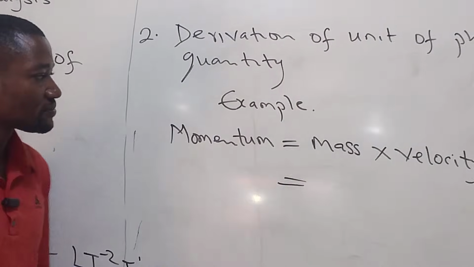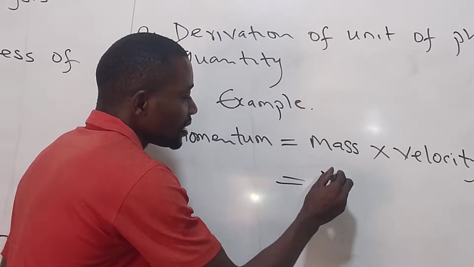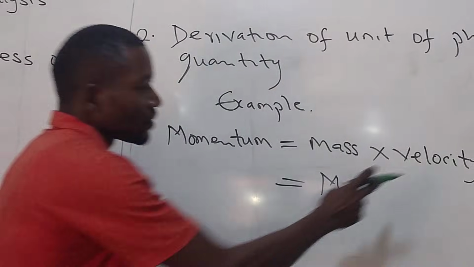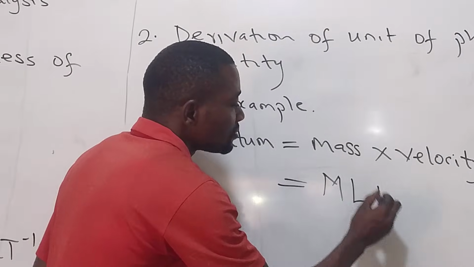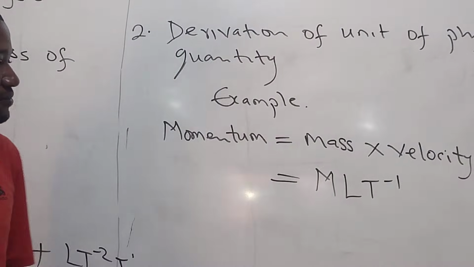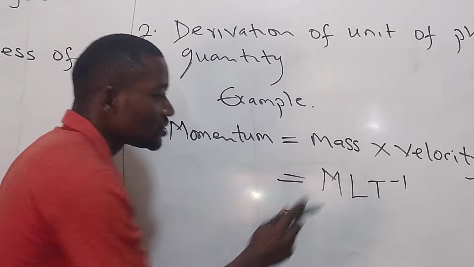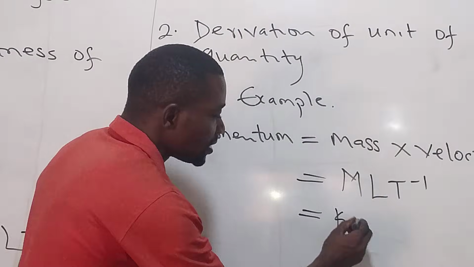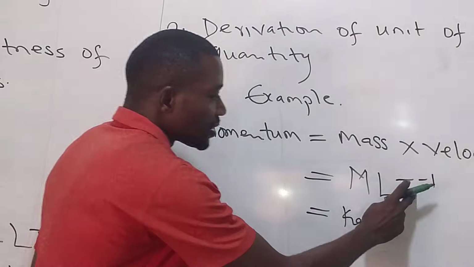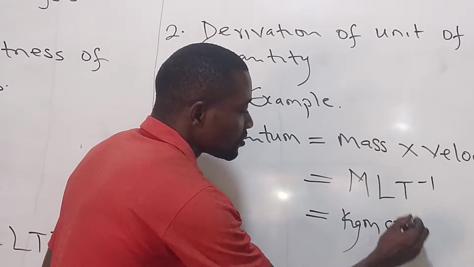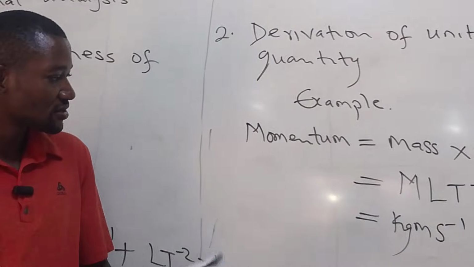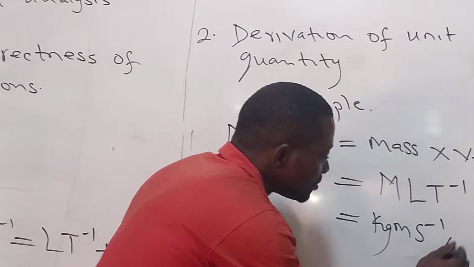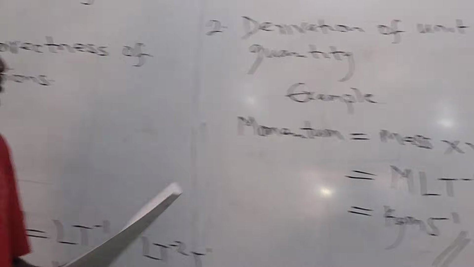With this formula, mass is written as M dimensionally and velocity is L T to power minus 1. The next thing is, what is the unit for mass? It is kilogram. The unit for length is meter. Unit for time is second. So with this, we have gotten the unit of momentum.